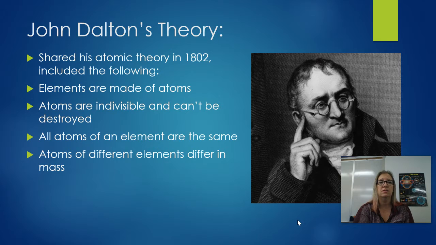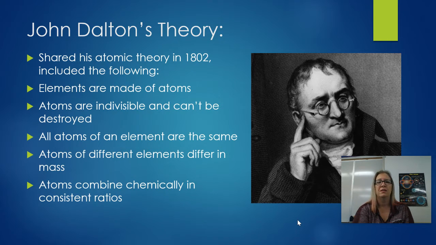Atoms of different elements differ in mass. That is true. That's how our periodic table is arranged, is according to the mass of the elements. And then atoms combine chemically in consistent ratios. What that means is, for instance, like H2O, okay? Well, in order for you to have the compound water, you always need 2 atoms of hydrogen to every 1 atom of oxygen. So that ratio of 2 to 1 is consistent for that compound. Same thing with any other compound that we deal with. They're combining in those consistent ratios, okay?